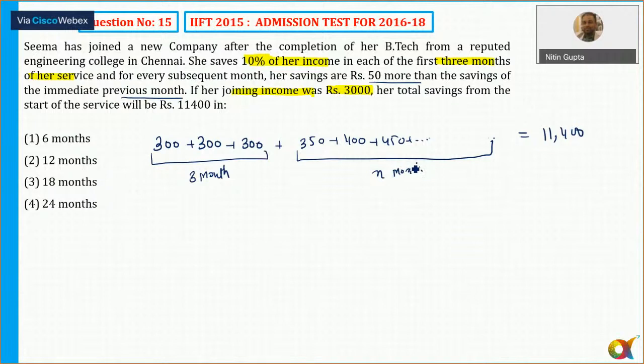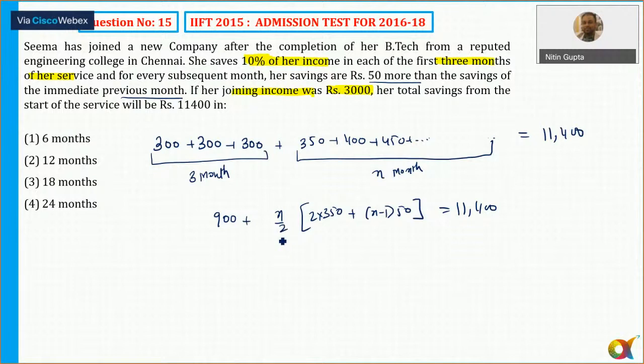After 350 it forms a series of AP with a common difference of 50, or you can take out something common also. So we can say 300 into 3, that is 900, plus the sum of n terms is equal to 11,400. You need to simply solve this. If you solve this, you'll get the value of n.